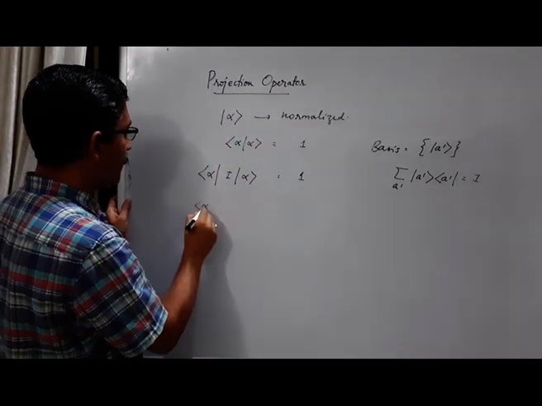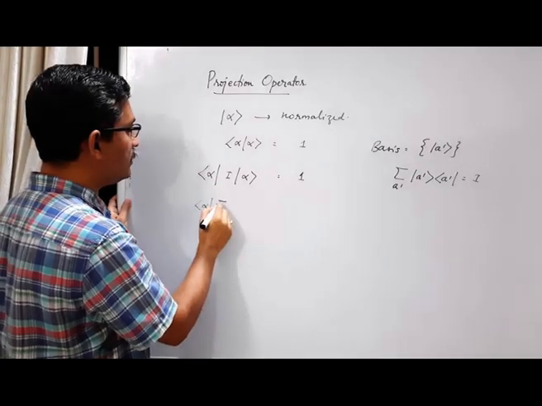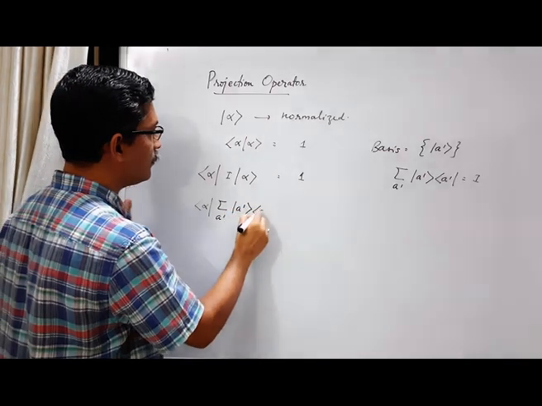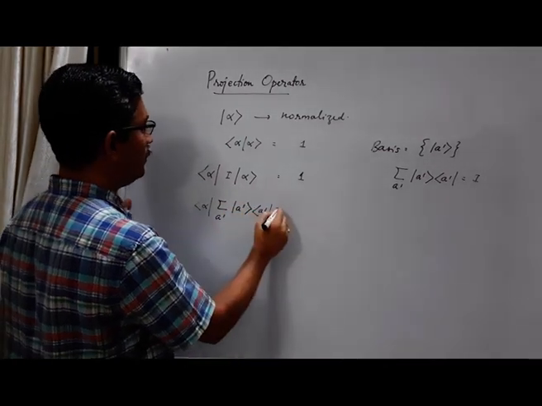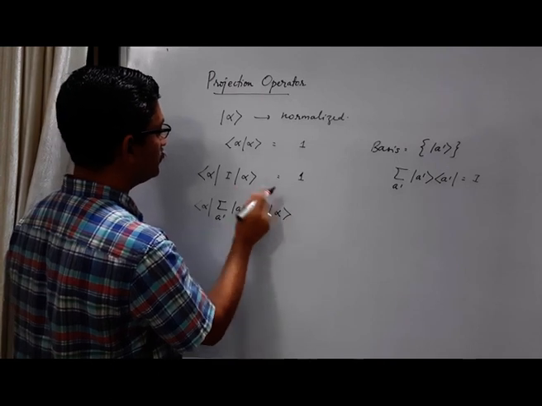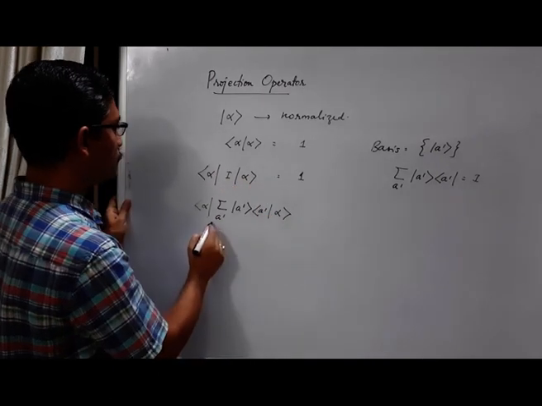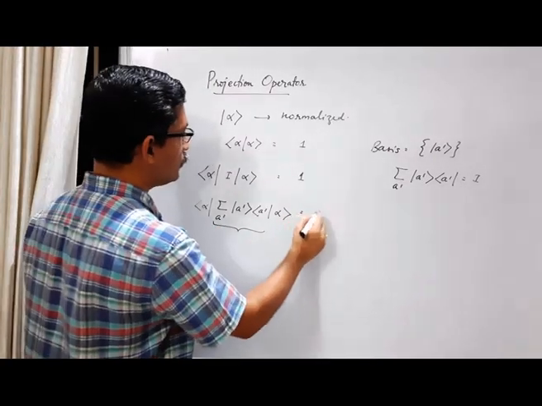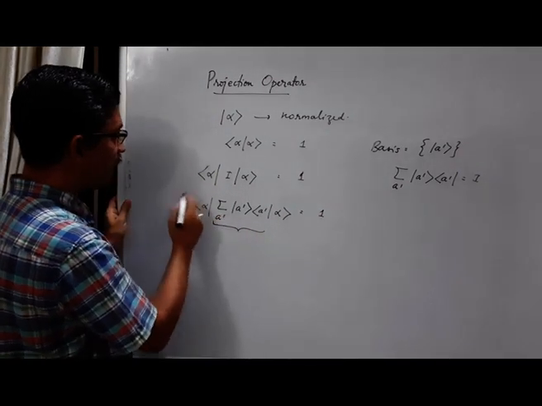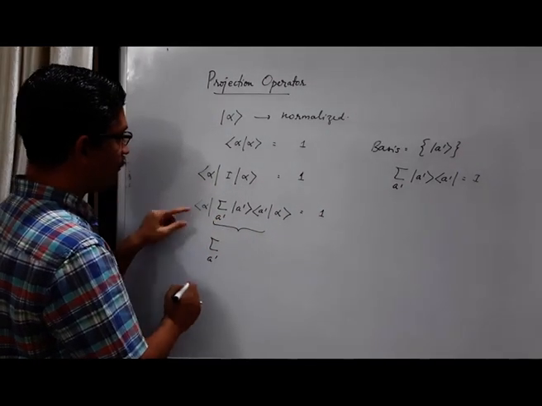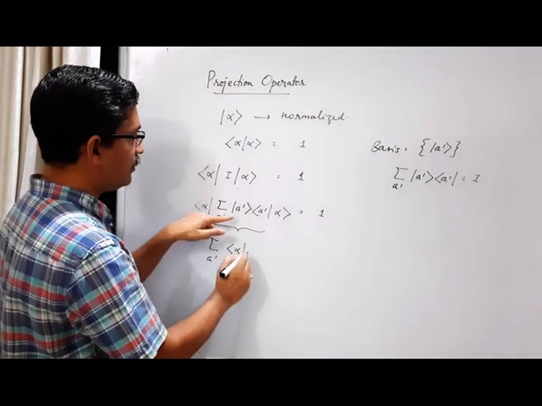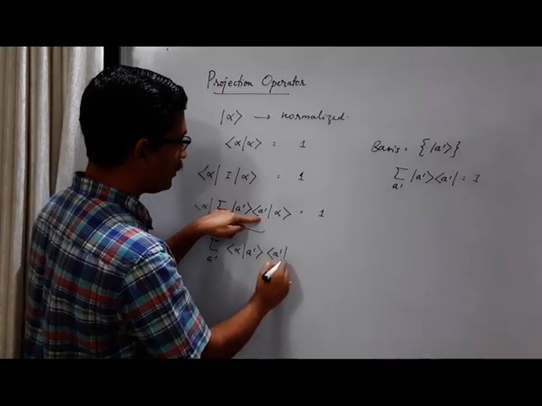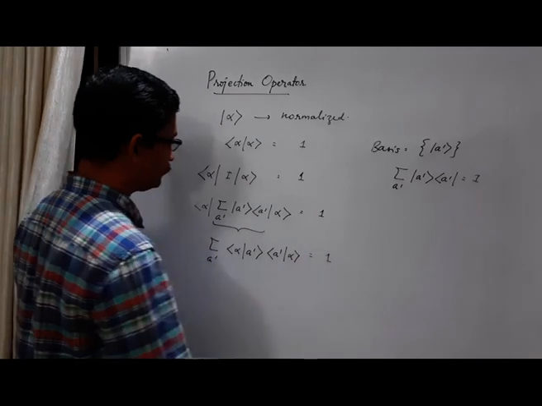So we have bra vector alpha, then the summation over A prime of ket A prime bra vector A prime, and then ket alpha. This is equal to 1. Now let me take the summation outside. Sum over A prime, you have bra vector alpha, ket A prime, then bra vector A prime, ket alpha. This is equal to 1.